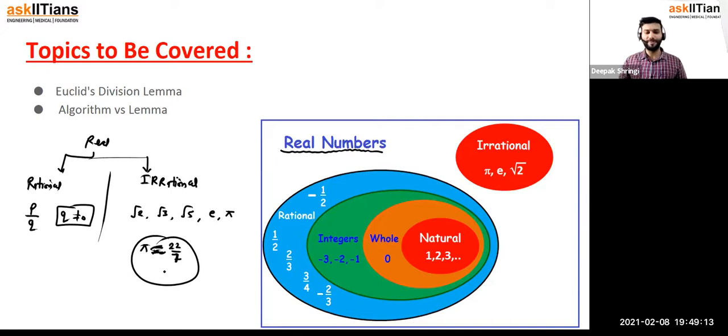Got it? Now, if I talk about rational numbers, in them you have the integers, like -1, -2, -3, -4, -5, 1, 2, 3, 4, 5. They are integers, right? Then you have the whole numbers: 0, 1, 2, 3, 4, 5, 6, 7, 8, 9, 10. They are the whole numbers. And then you have the natural numbers that occur naturally: 1, 2, 3, 4, 5. Do you know why we call them natural numbers?